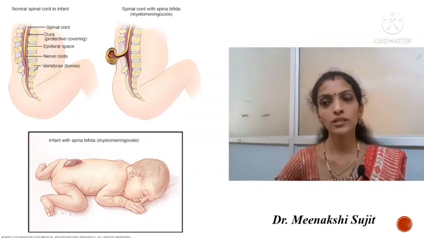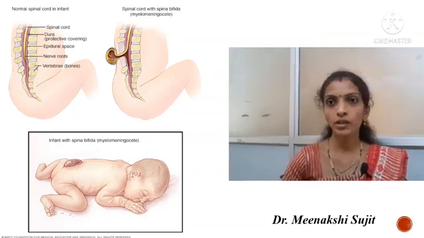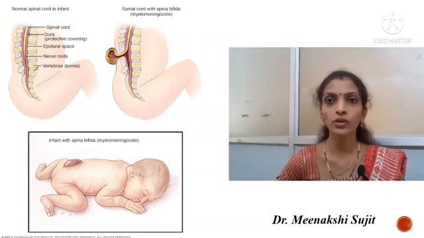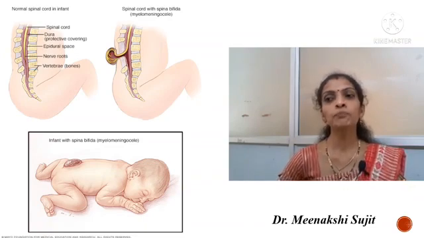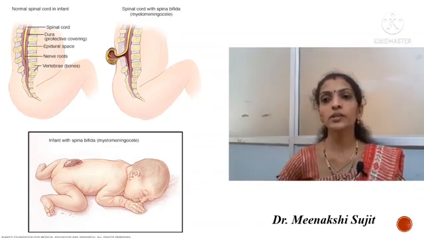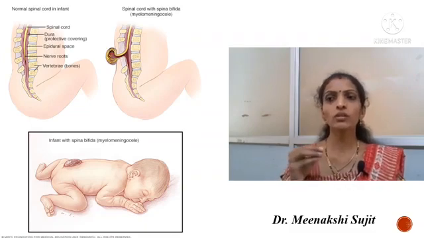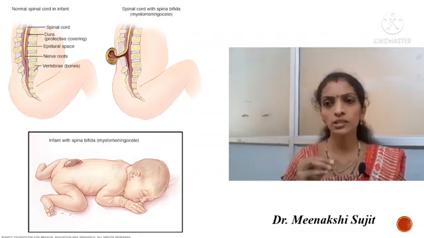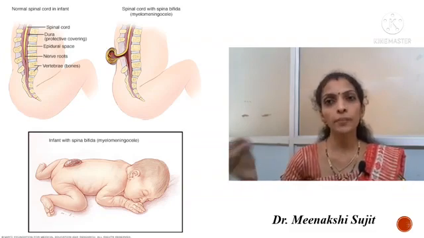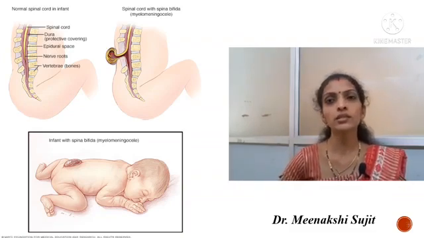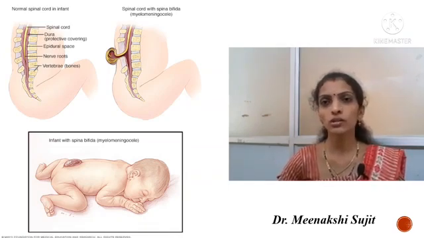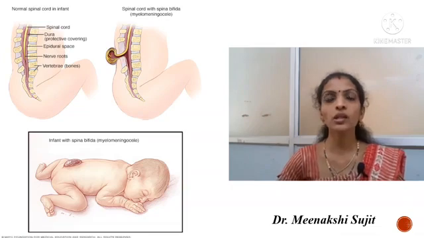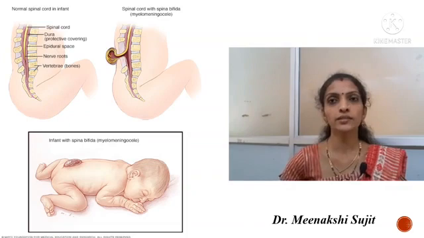Neurological problems will be present, and it will be accompanied with the meninges. Only cerebrospinal fluid will not be here. Meninges also will be present. And in the initial stage there will be sensory disturbance, only sensory organ disturbance will be present, and later the paralysis of legs will occur. This condition is about meningomyelocele. So this was the small explanation, a small topic about spina bifida, which we see rarely in kids.